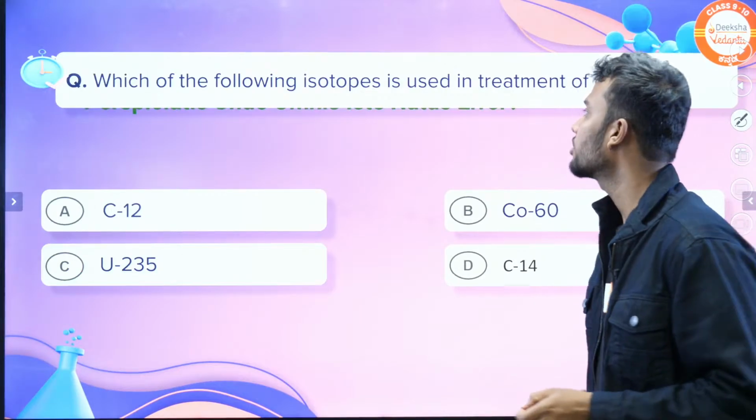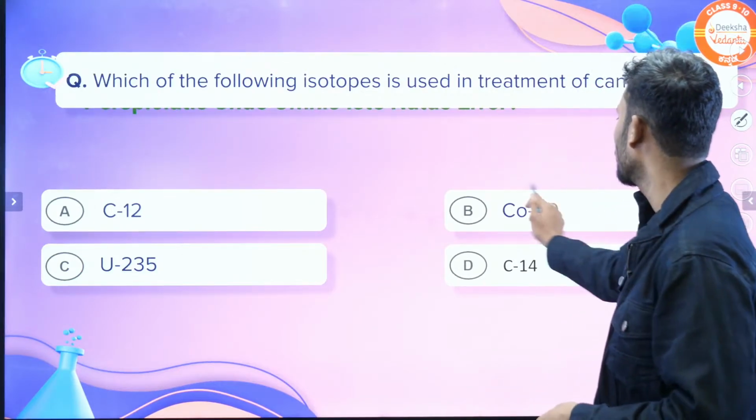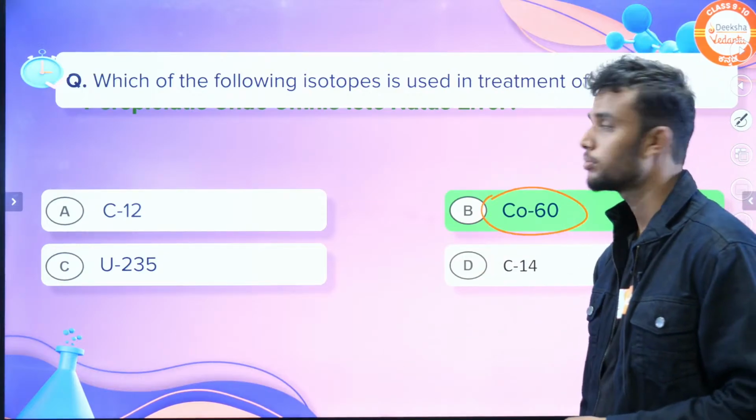Okay. Which of the following isotopes is used in the treatment of cancer? Which one do we use in cancer? CO60. We use the Cobalt 60 isotope.